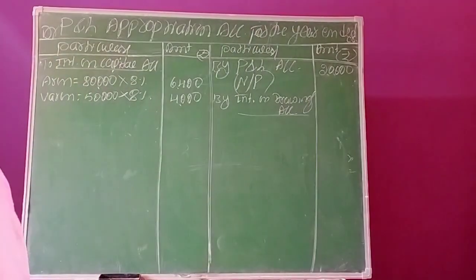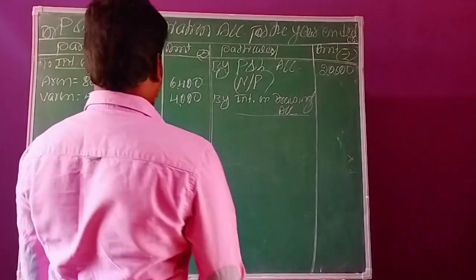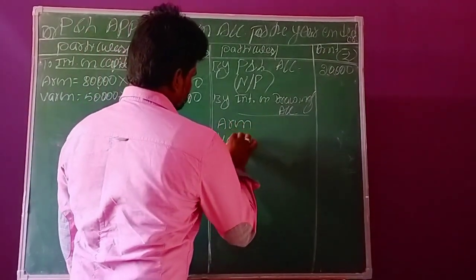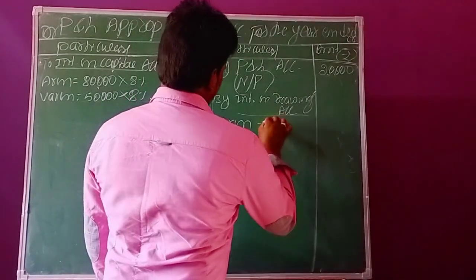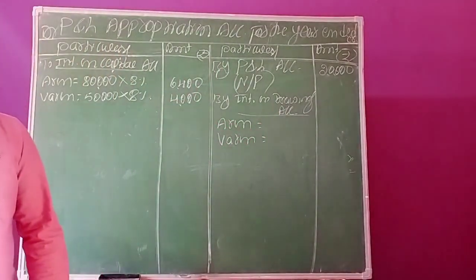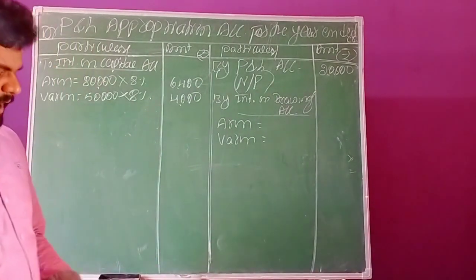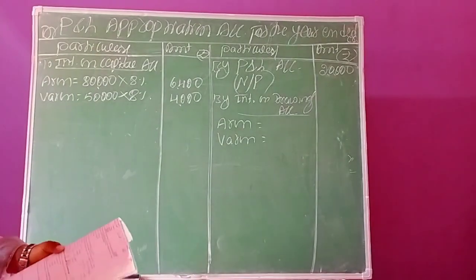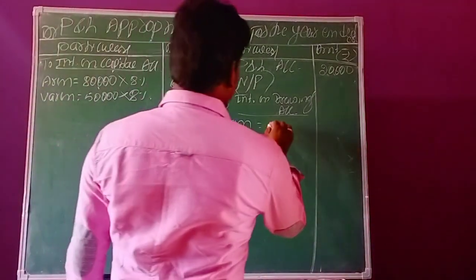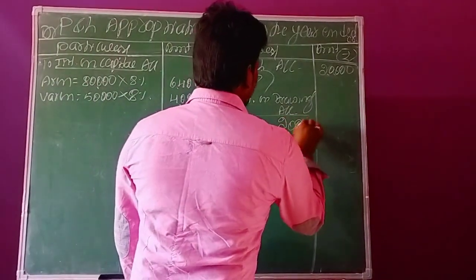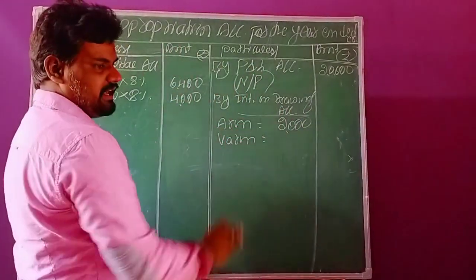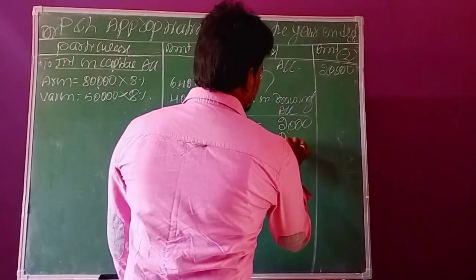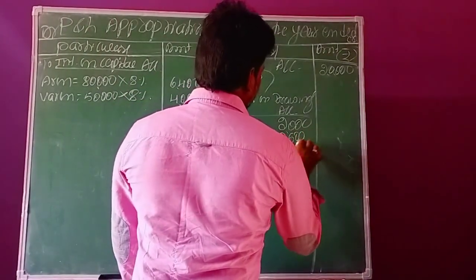The partners are namely Arun and Varun. What is the total share of interest on drawings by each partner? Here 2,000 and 2,500 respectively. Arun 2,000 rupees, we have to record in the inner column only. And Varun's share of interest on drawings is 2,500.